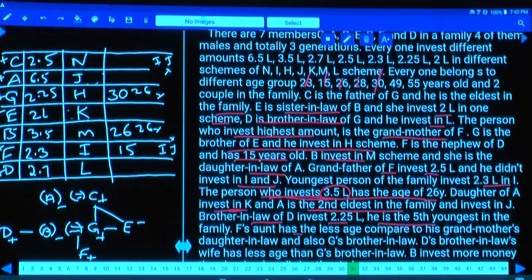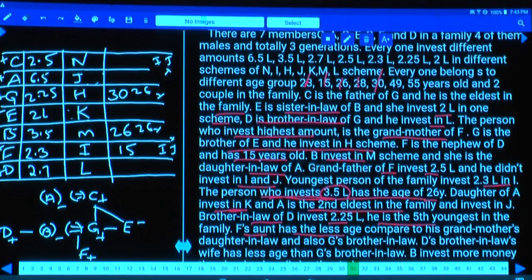F's aunt is younger than his grandmother's daughter-in-law. F's grandmother is A, A's daughter-in-law is B. So who is that person? B. And now F's aunt, who is that person?